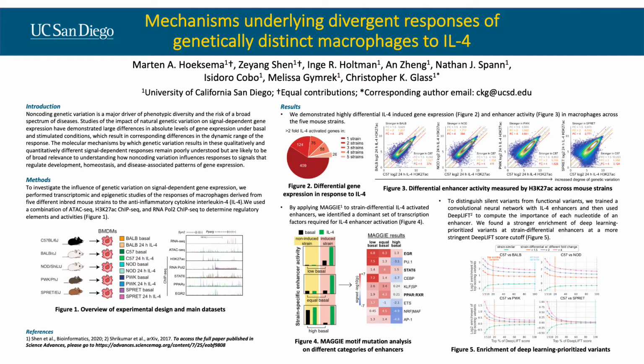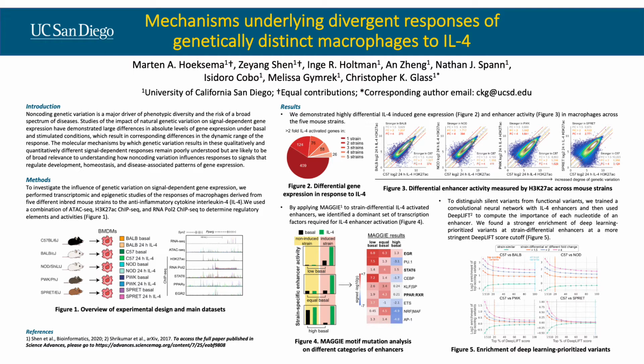Next, we applied our recently developed bioinformatic tool, MAGGI, to strain differential IL-4 activating enhancers, and we identified a dominant set of transcription factors required for enhancer activation. Here we further divided these strain differential enhancers into 3 categories, depending on whether the basal enhancer activity in the non-induced strains is lower or higher or equal to the induced strains. And that gave us the low basal, high basal, and equal basal groups respectively, as shown on the left of Figure 4.